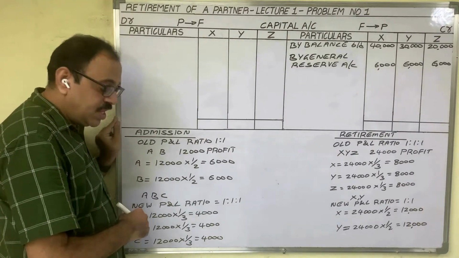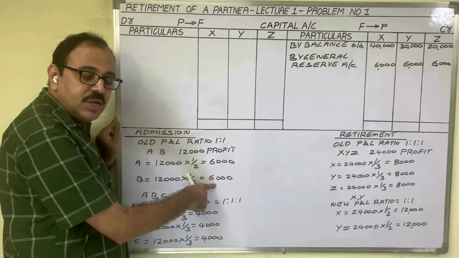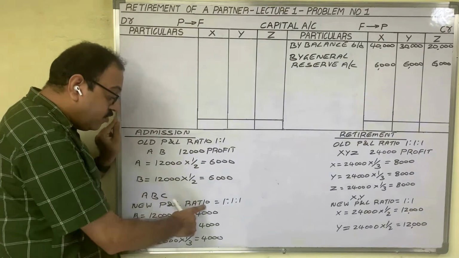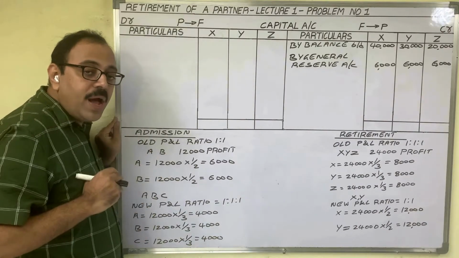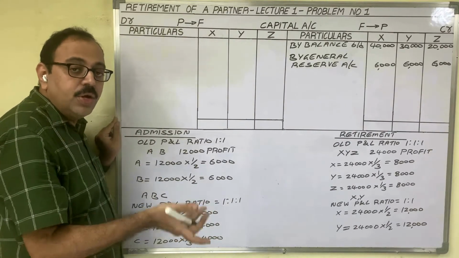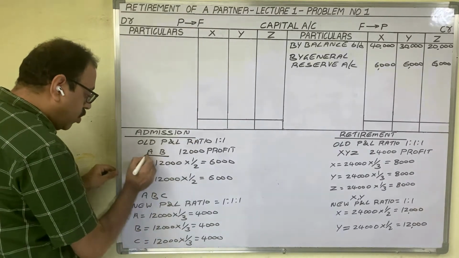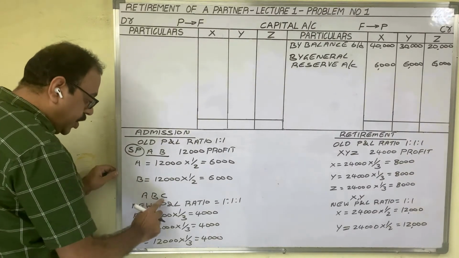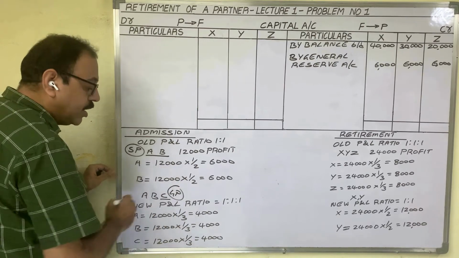Observe the old profits and new profits of A and B. Before C's admission, A and B used to get 6,000 rupees each. But after C's admission, they are getting only 4,000 rupees. So the old partners are each sacrificing 2,000 to the new partner. Here the old partners are known as sacrificing partners and the new partner is known as the gaining partner.